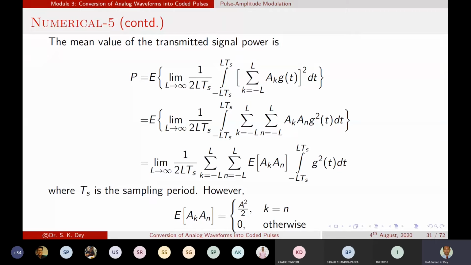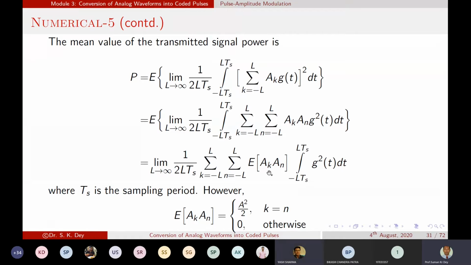Okay, so now if we put that value in. Sir, how did we arrive at this condition that E of a_k a_n equals this? This is the property of estimation, because when we are multiplying the two signals, when they are converging, at that time it will be the same, because it is the amplitude of the same signal.